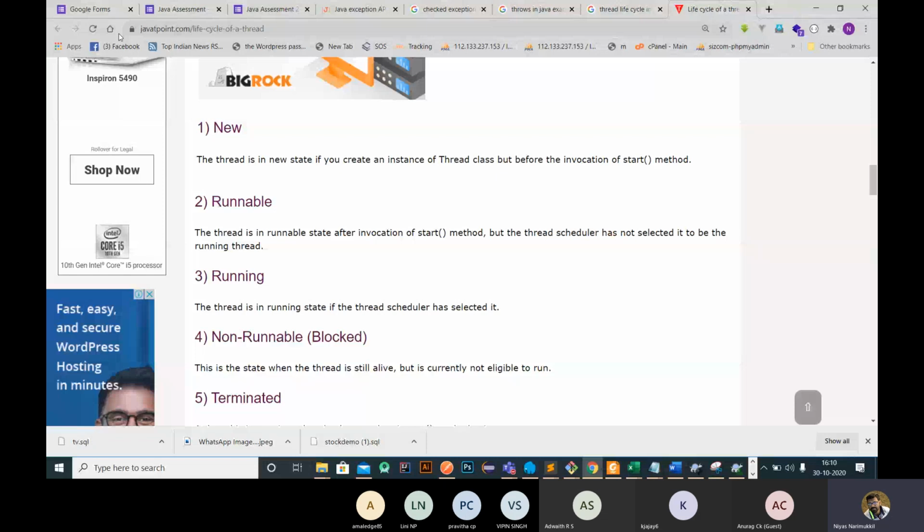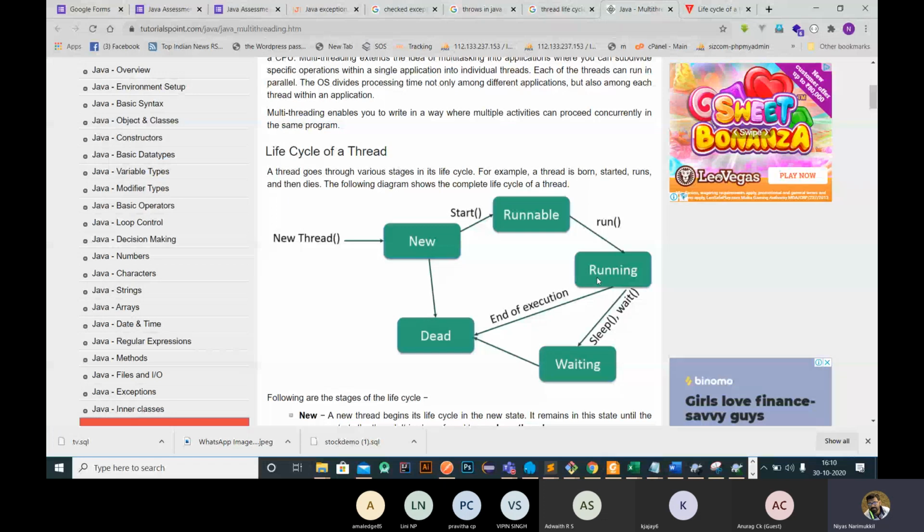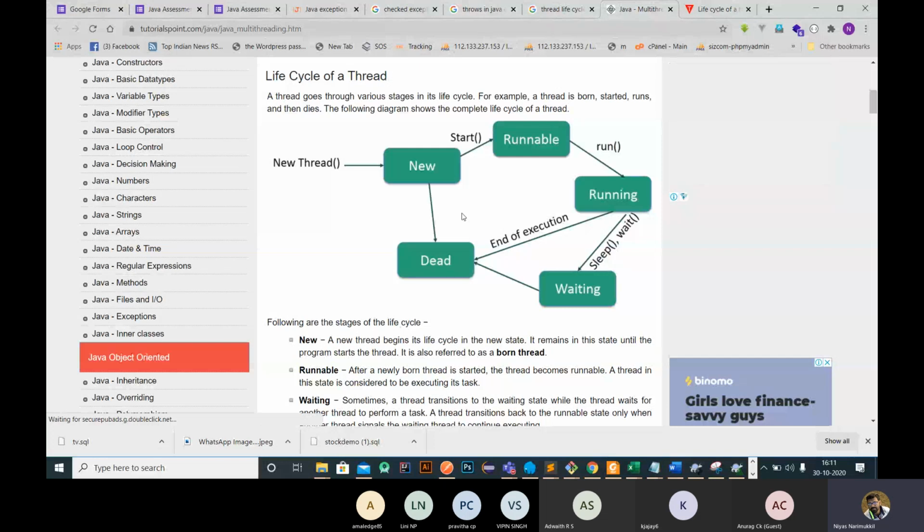I think this is good. So you can create it like that. You need to start, run. Then while running, if you want it to wait, we can use sleep or wait. So this will be waiting. Then after running, when you call the stop function, the thread will be dead. So this is a simple example of the thread life cycle. So just go through this life cycle: start, run, sleep, and stop. These are the functions that can be used to control the thread once you create it.